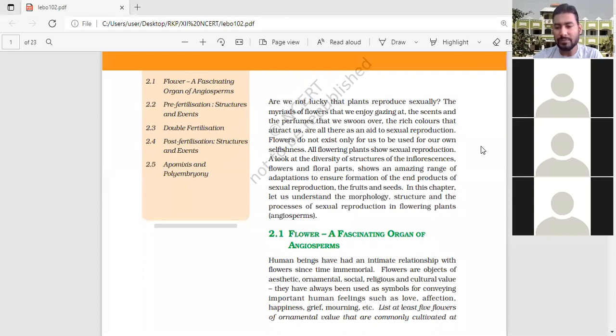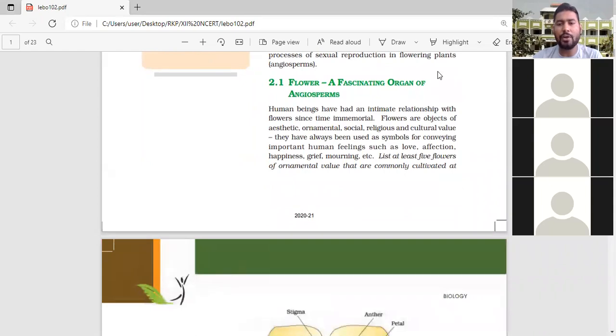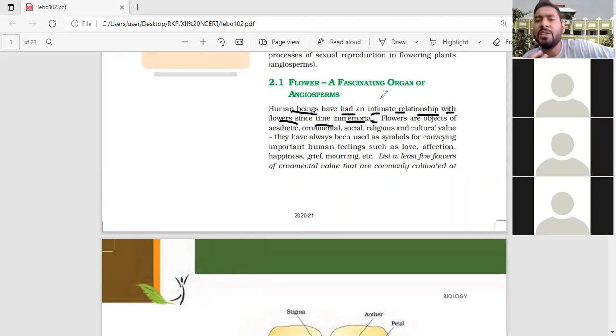Okay, let's come below. Flower, a fascinating organ of angiosperms. I told you flower is only found in the angiosperm, so that's why they have given fascinating organ. Human beings have had an intimate relationship with the flower since time immemorial, meaning many years ago we had a very strong relationship with the flower.